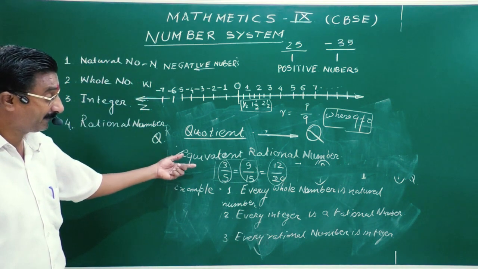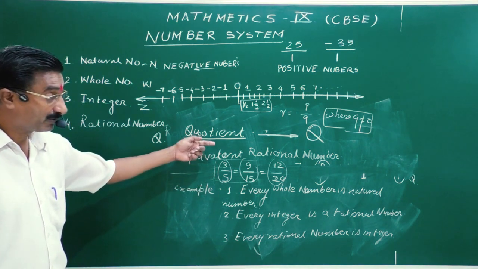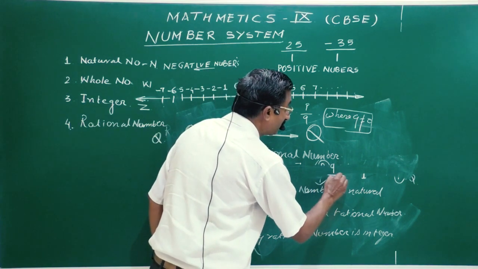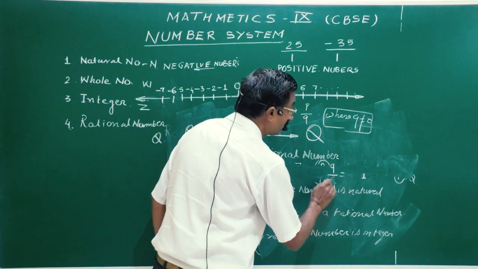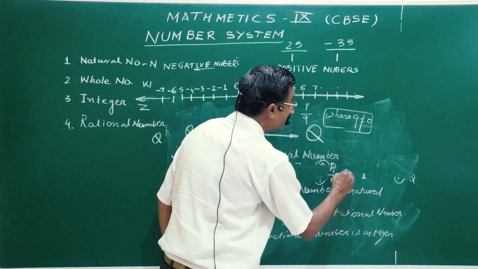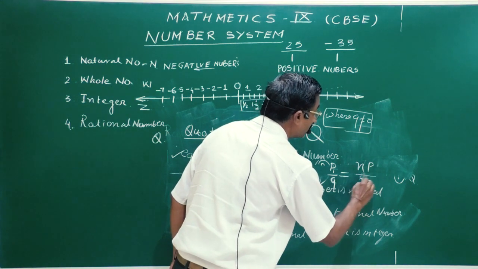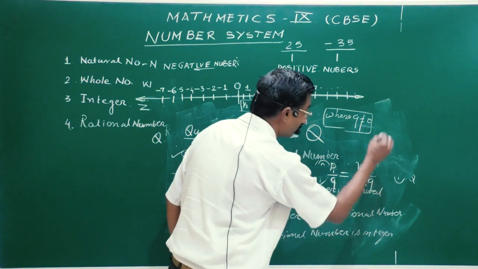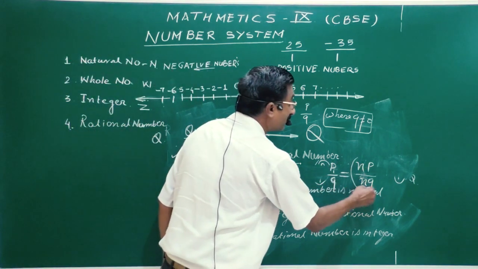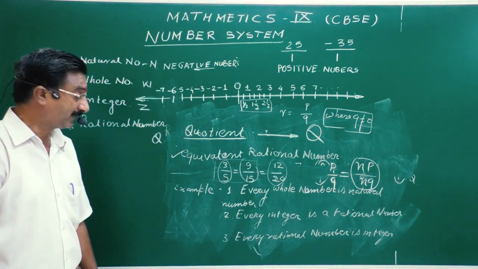इसका मतलब clear हो गया. 3/5, I have taken one example. It is not only 3 by 5. You can write down any number. So in common we can write P by Q, P by Q is equal to any number divided by any number. So this is an equivalent rational number. Clear? So a few examples are given in your book.